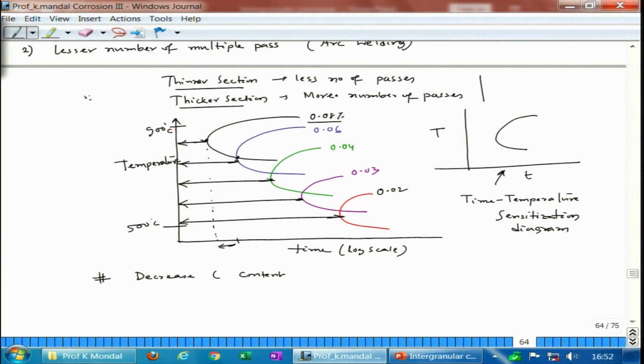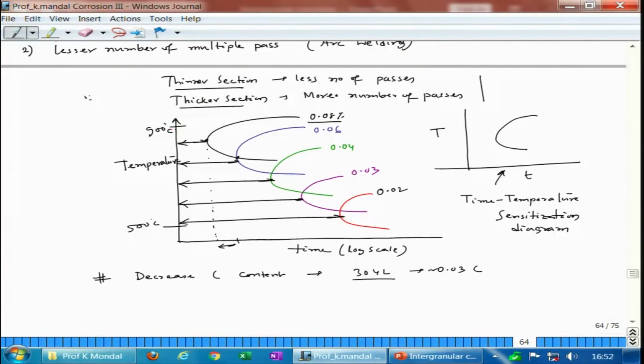Okay. So, that is what some of the grades like 304L comes up. There the carbon content is 0.03, around that level. So, the time for precipitation to happen would be so long, and the cooling would be so slow, that within that temperature range, 500 to 850 degrees Celsius, there will be no problem of sensitization. Okay. So, that is why low carbon is one possibility.